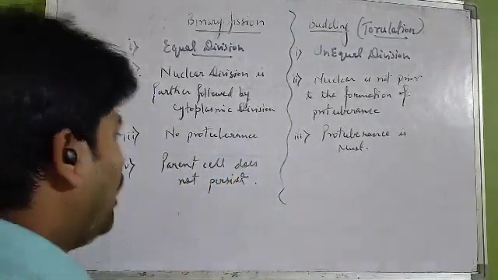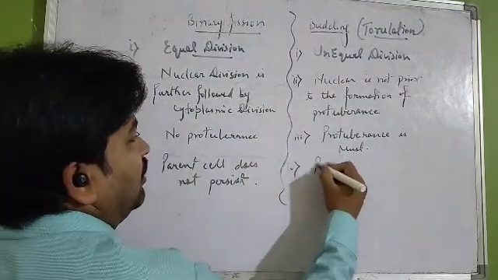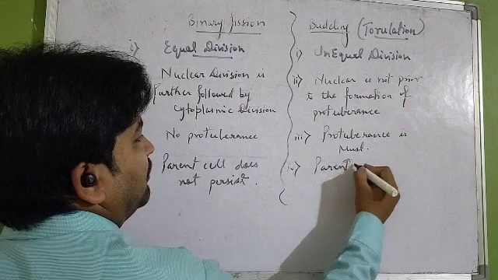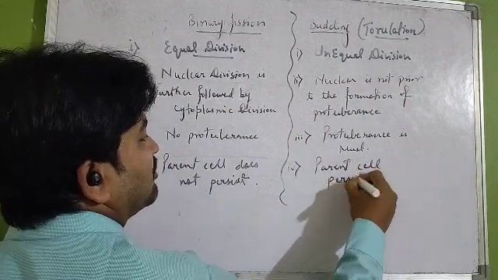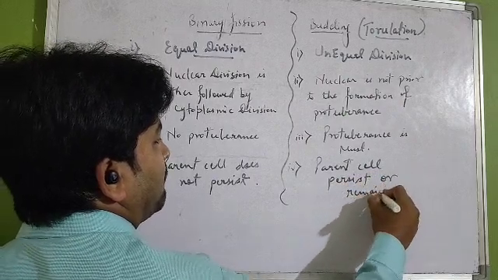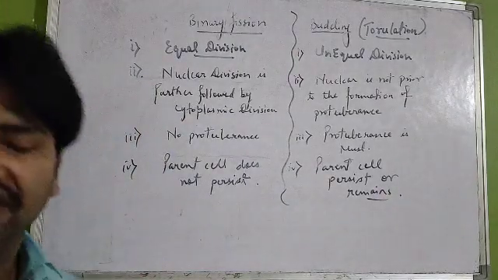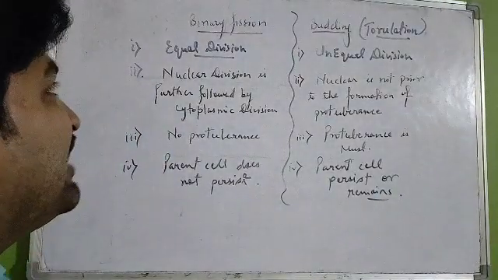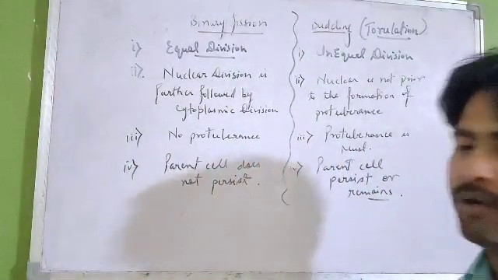Is that clear? And here if we talk about budding, so here the parent cell remains, the parent cell persists or remains. Is that clear? So these are the basic, major differences between binary fission and budding.